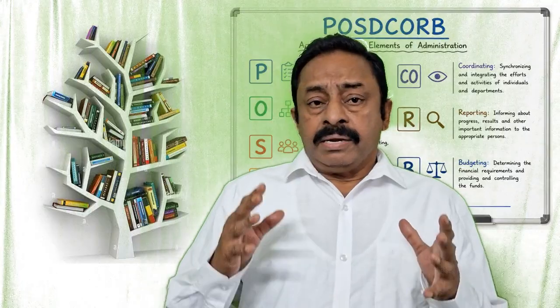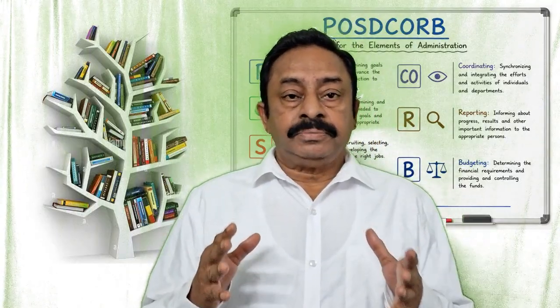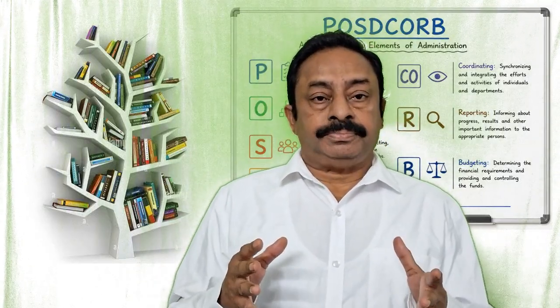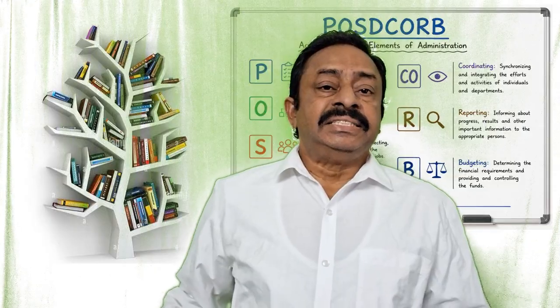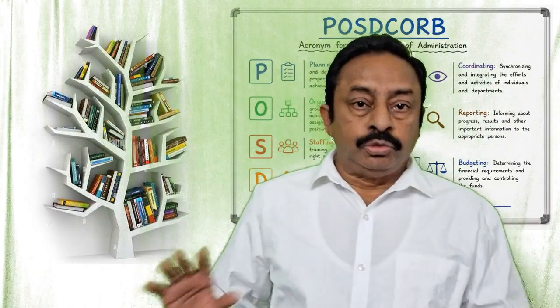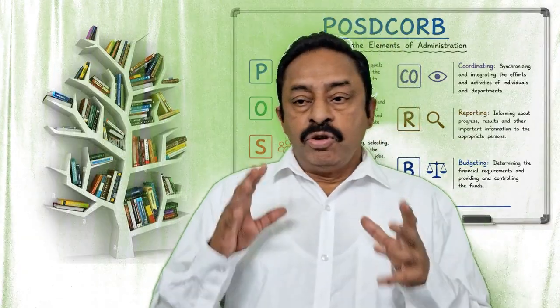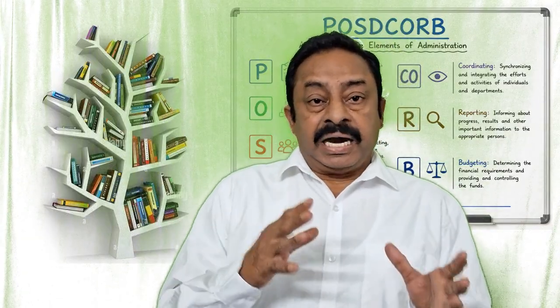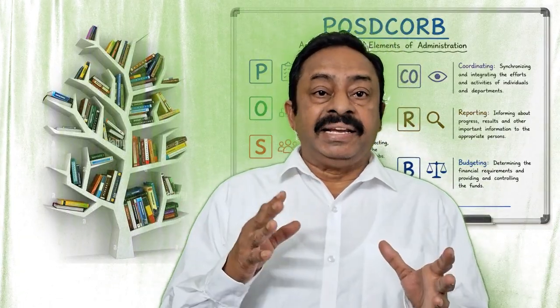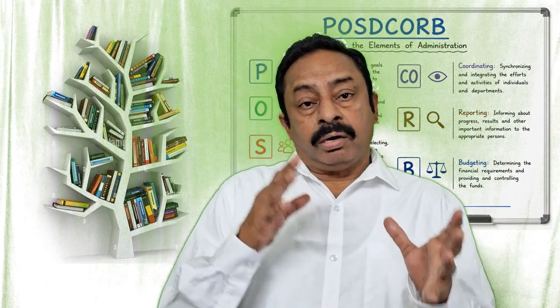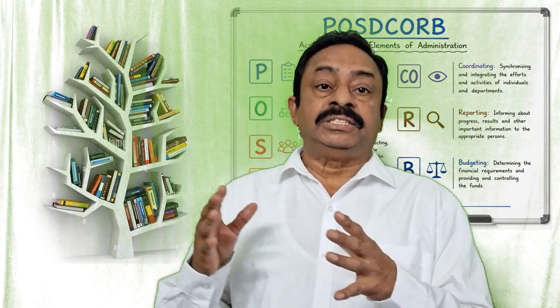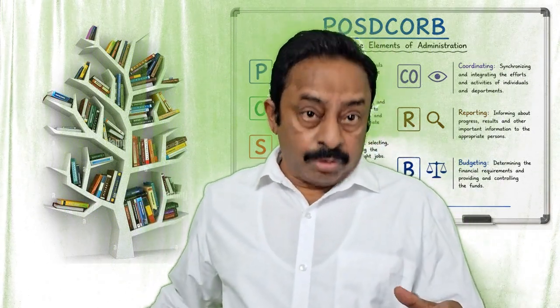What is planning? Planning means deciding in advance what to do, who will do it, what time to do it, and where to do it. In an organization, planning covers what, where, when, how, and who, to achieve the organizational goals.